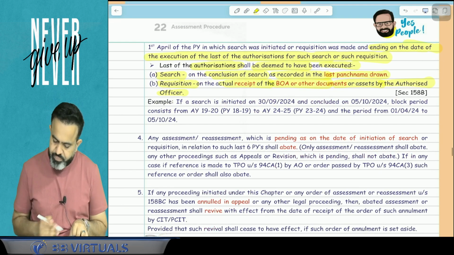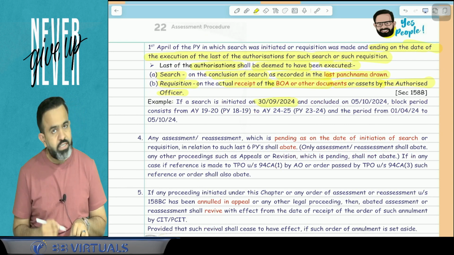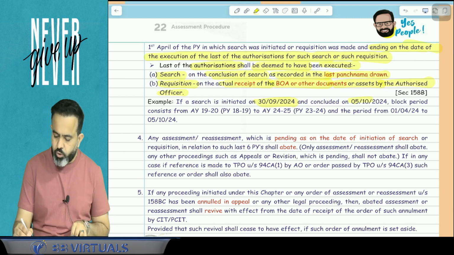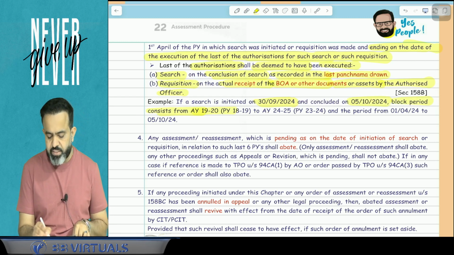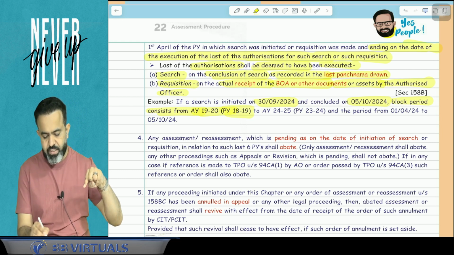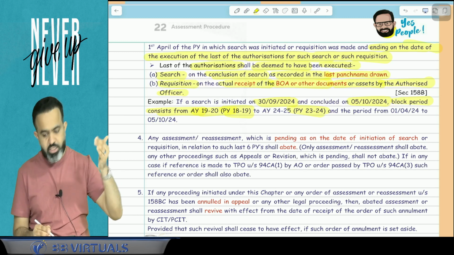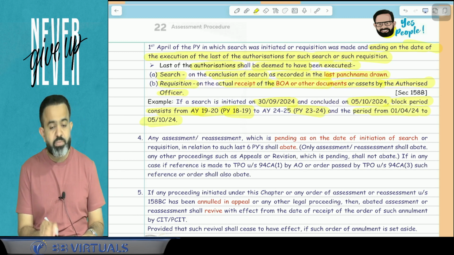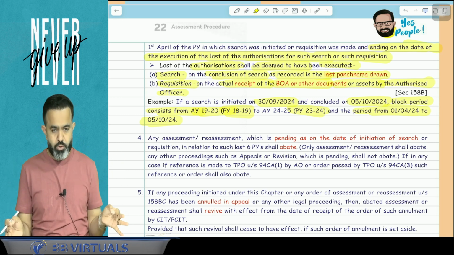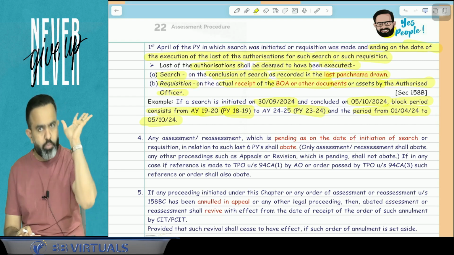Now for an example, if search is initiated on 30th September 2024 and concluded on the 5th October 2024, then your block period consists of assessment year 1920, that is previous year 1819, to the previous year 2324, and the period from 1st April 2024 till 5th October 2024. You got my point or not? Yes, this is called your block period.